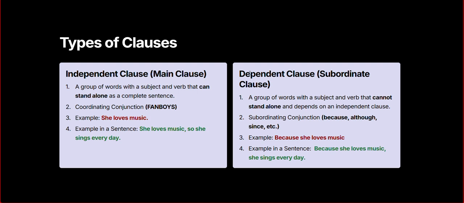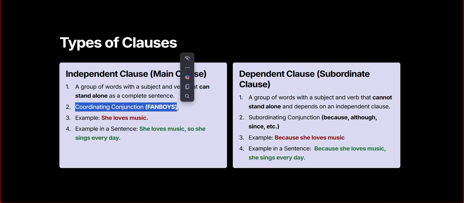So now the second point is a very important point that you have to keep in mind. In an independent clause, or the main clause, you have to use the coordinating conjunctions. The coordinating conjunctions have an acronym, FANBOYS. Have you ever heard about the FANBOYS? Not really.